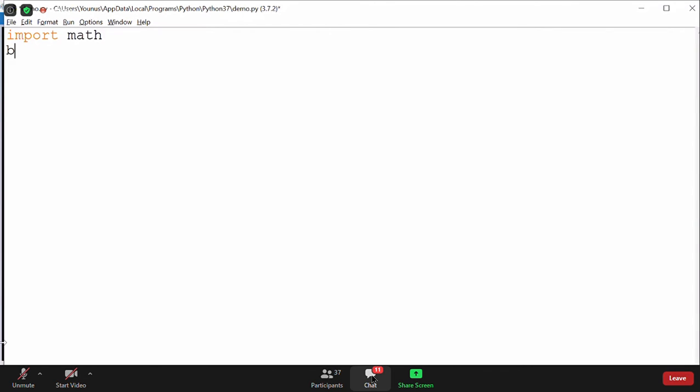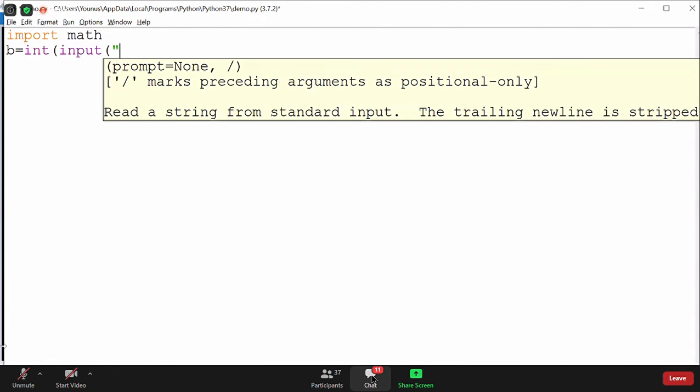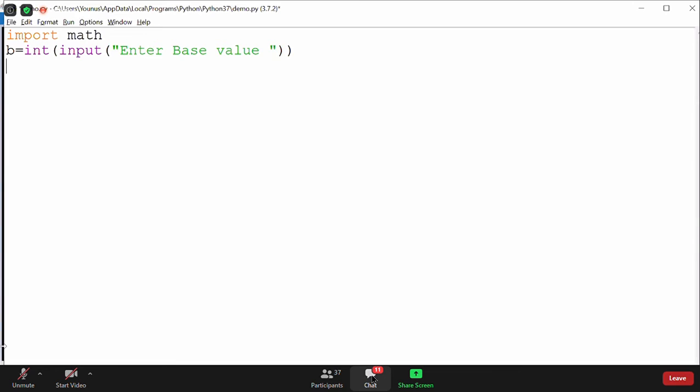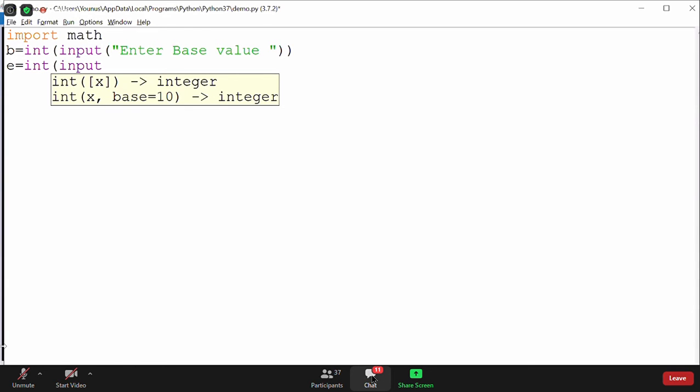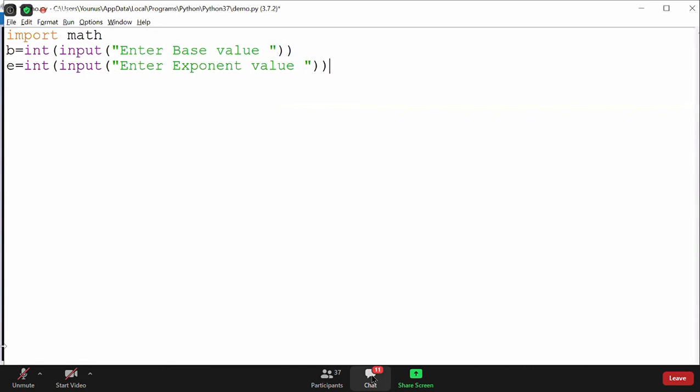For that, I'll take a variable called b for base. I will convert it into an integer with int, and use the input function saying enter base value. Then I'll take another variable called e to accept the exponent. I'll say int again, and input, enter exponent value. So the user will enter the base value and the exponent value.